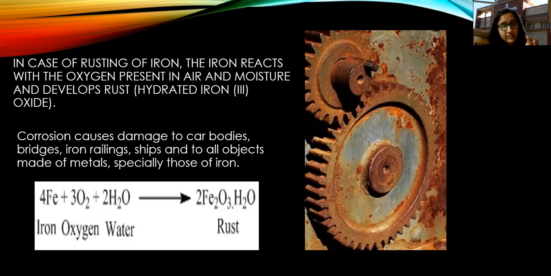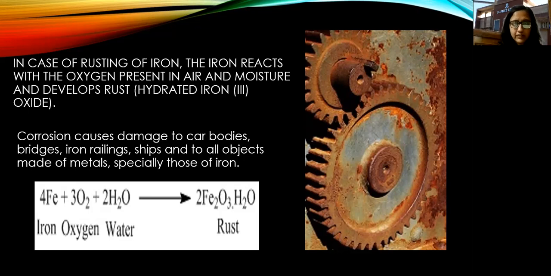Now this stainless steel is an alloy. It is an alloy of iron. कैसे? क्योंकि इसमें हमने और metals को mix कर दिया है, ठीक है? और ये stainless steel does not rust at all. Okay, so cooking utensils and knives, scissors, these all are made of this stainless steel. Okay, so this was about rusting.